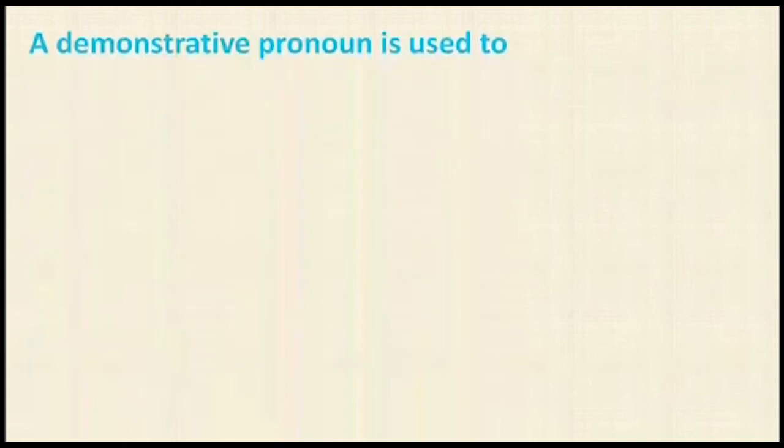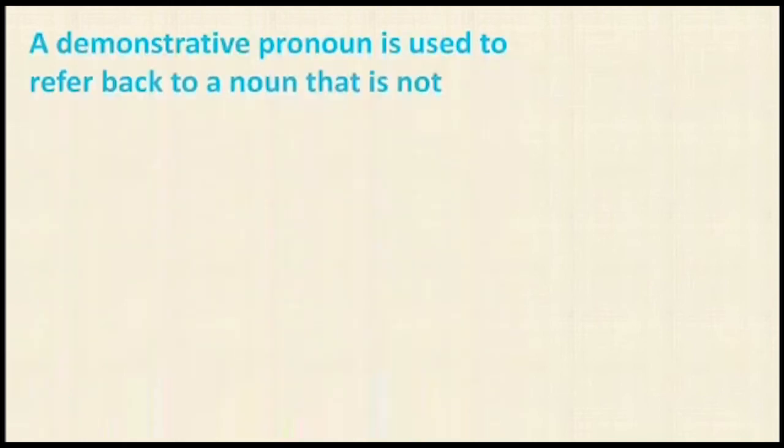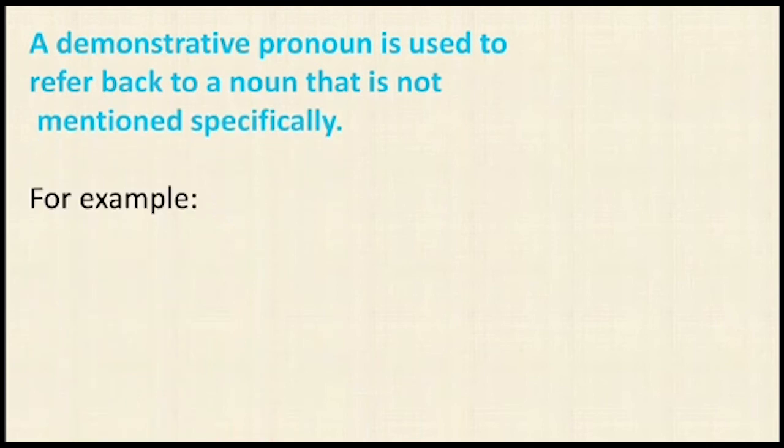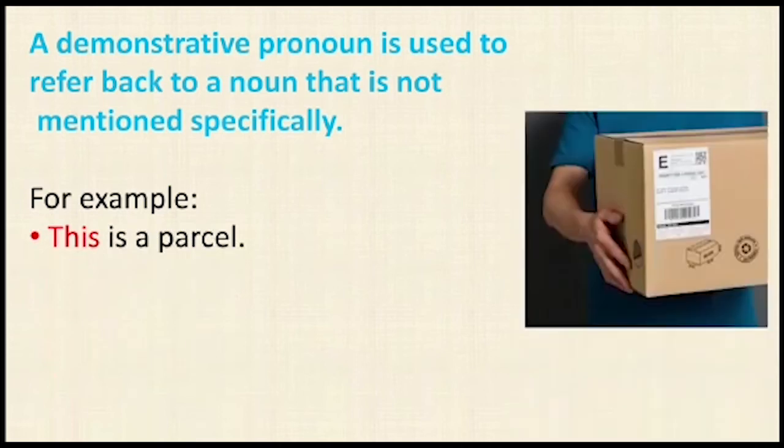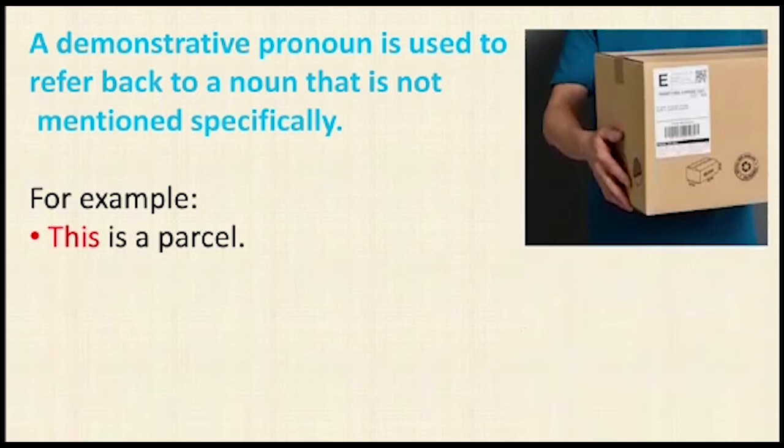Next, a demonstrative pronoun is used to refer back to a noun that is not mentioned specifically. For example, this is a parcel. Here in this sentence, children, you can't see any noun just after the word this. Next, those are apples.